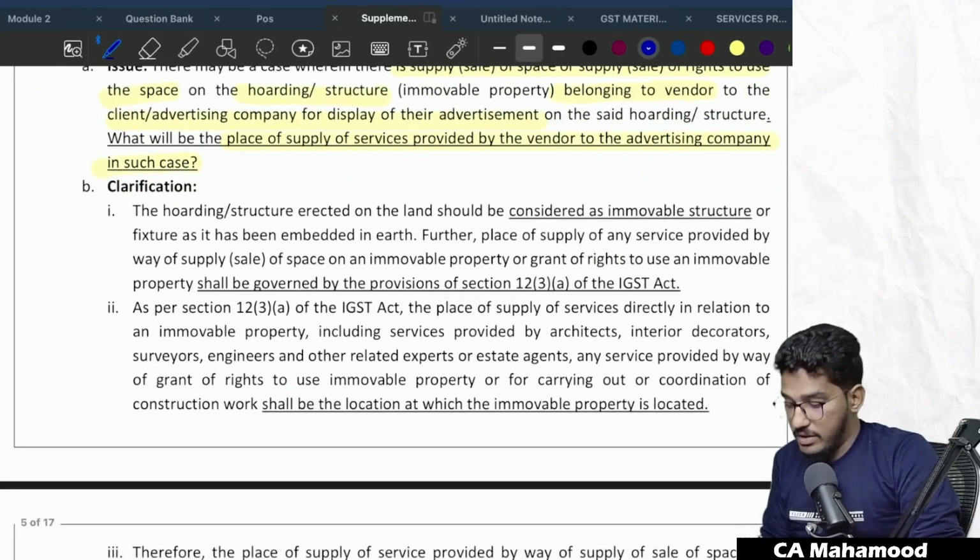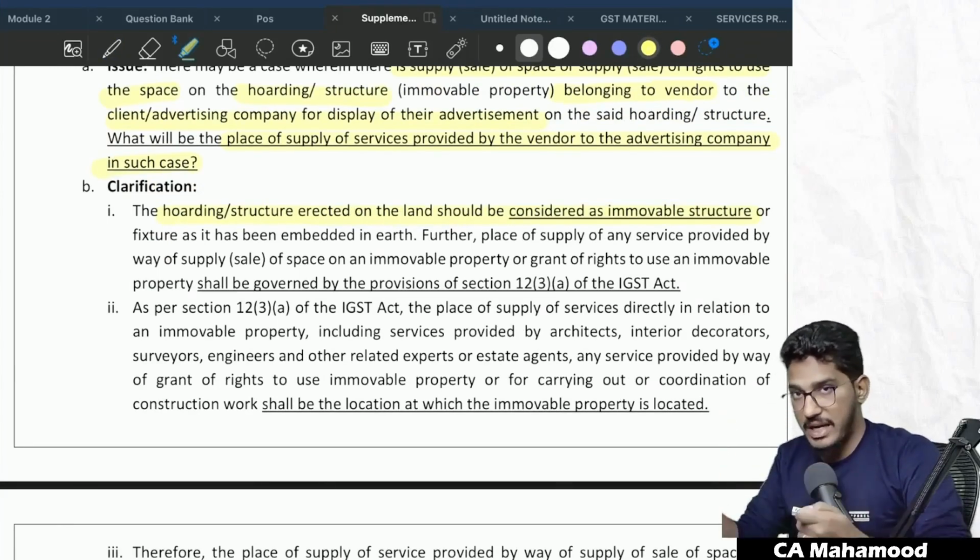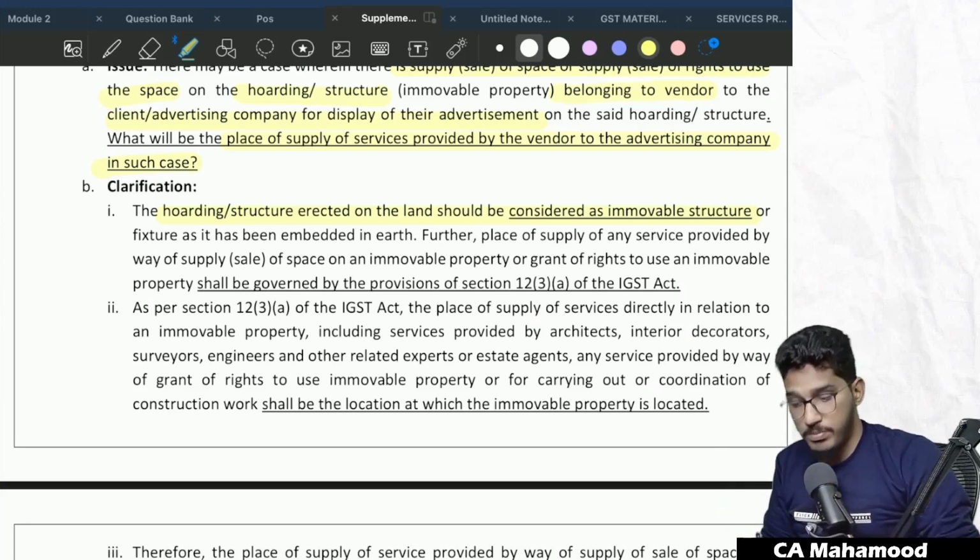Clarification: the hoarding or structure erected on the land should be considered as immobile structure. Whatever hoarding that you are placing on the land that is permanently attached to the land, that is immobile property.